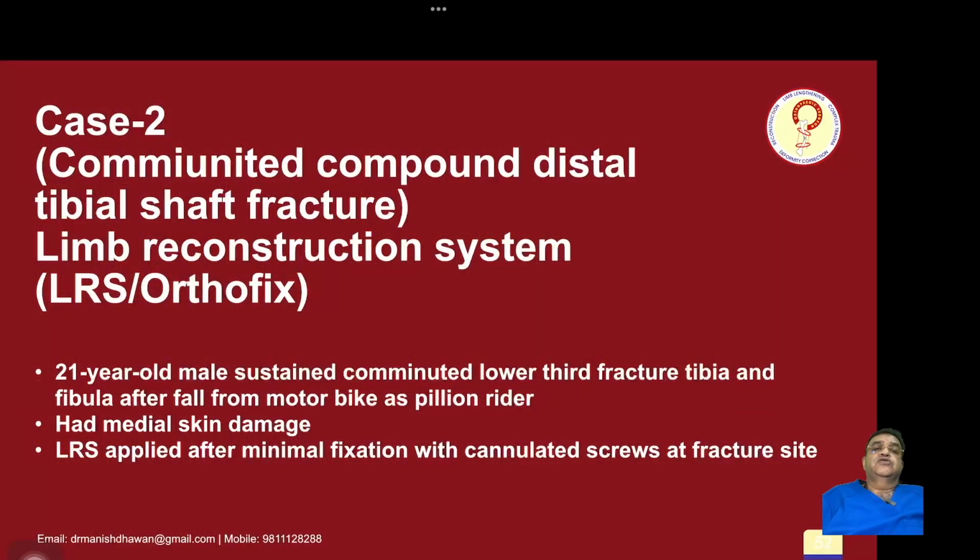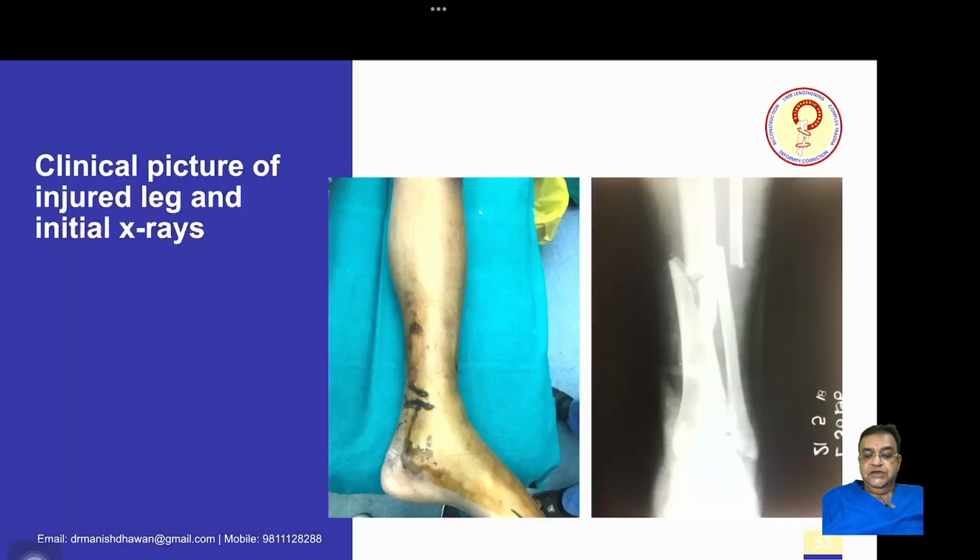So coming to case 2, this is a comminuted compound distal tibial shaft fracture, and we had used LRS. This is a 21-year-old male who sustained a comminuted fracture of the lower third tibia and fibula after a fall from a motorbike as a pillion rider. He had medial skin damage and LRS was applied after minimal fixation with cannulated screws at the fracture site. So you can see the skin is damaged here.